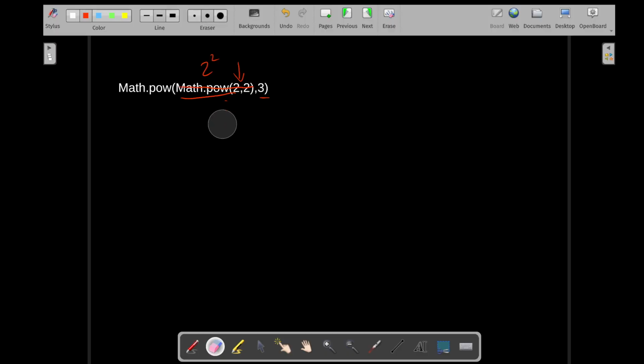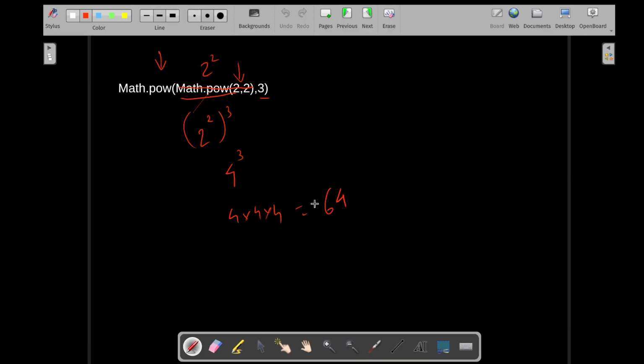Cool. And then slowly come outside and check the exterior one. Math.pow of 2 to the power of 2, to the power of 3. What is this now? 2 to the power of 2 is basically 4, and to the power of 3, that's how you get 4 times 4 times 4, which gives you 64. Perfect. So that's how power works basically. Nothing more to complicate it.